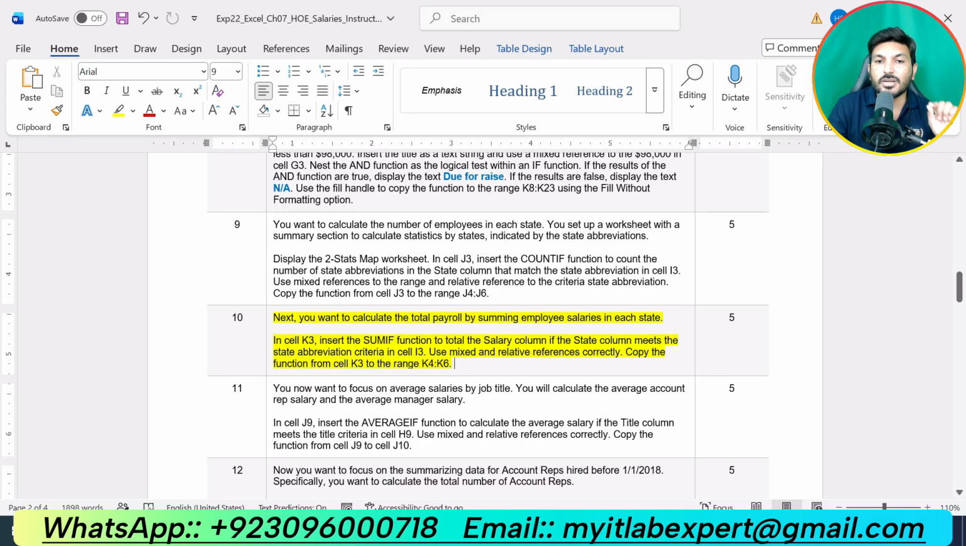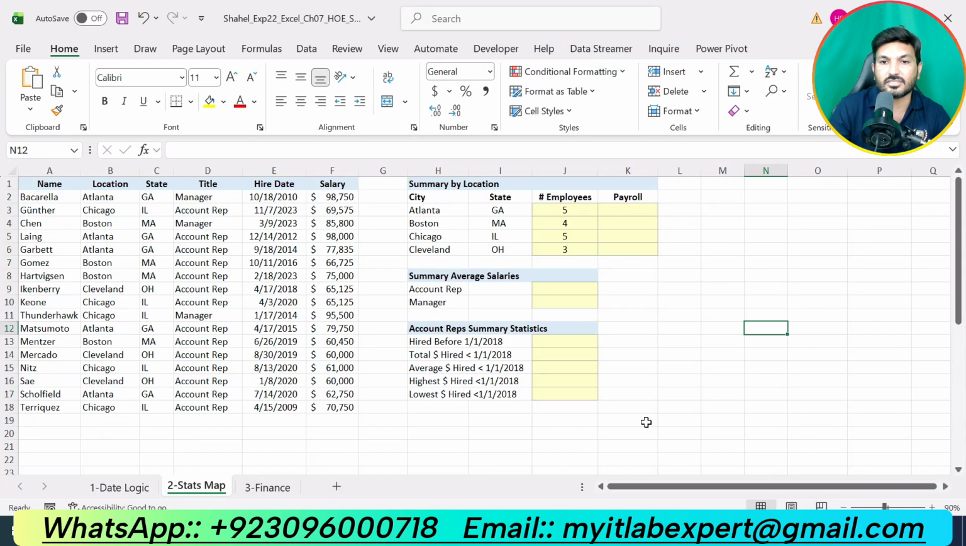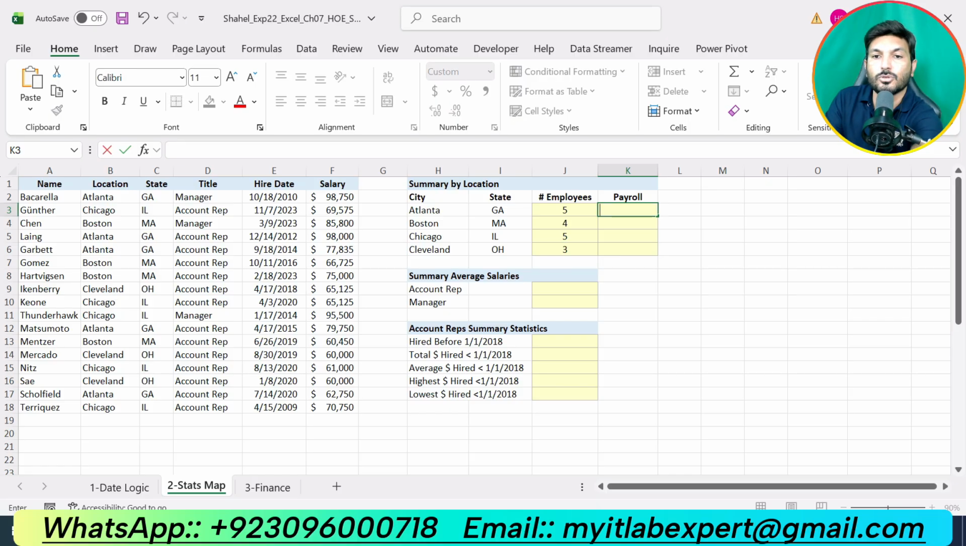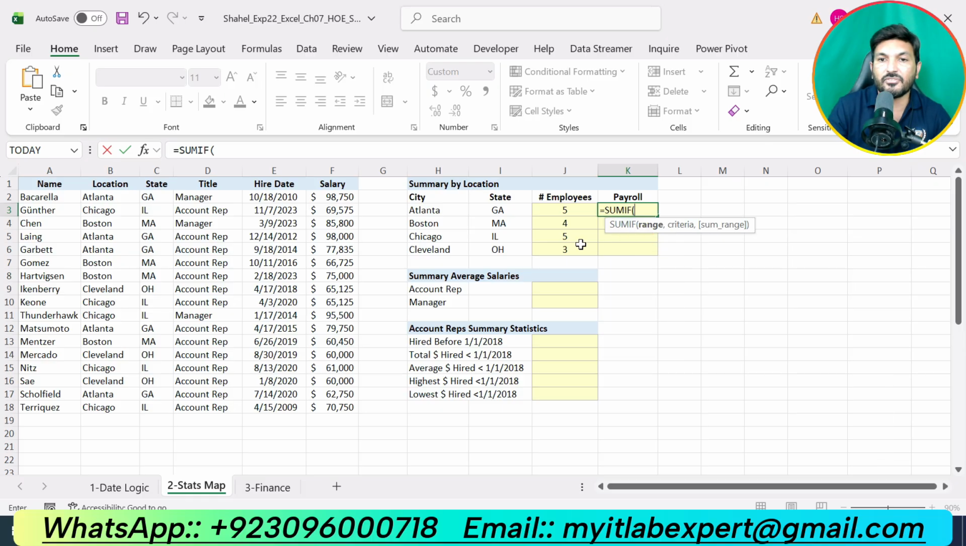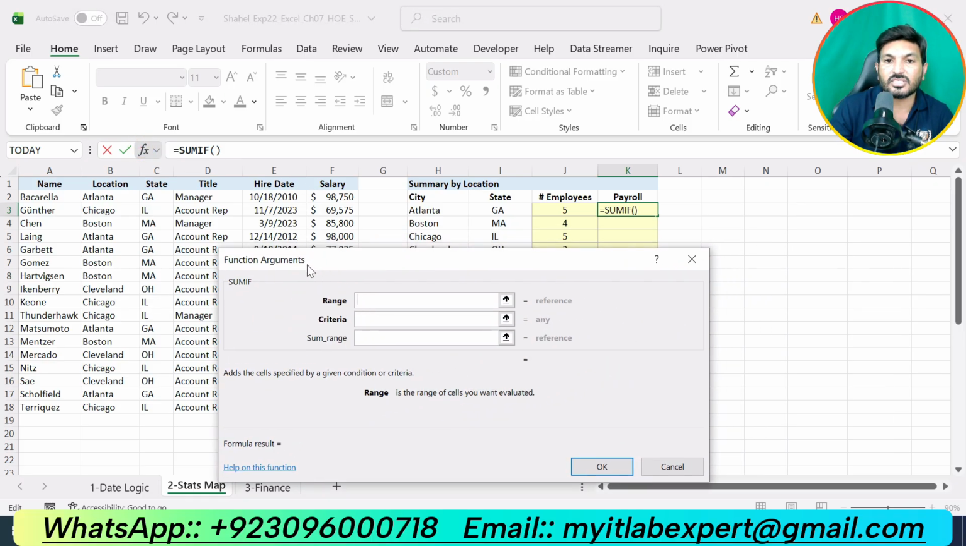Next, you want to calculate the total payroll by summing employee salaries in each state. In cell K3, insert the SUMIF function to total the salary column if the state column meets the state abbreviation criteria in cell I3. Use mixed and relative references correctly. Copy the function from cell K3 to the range K4 up to K6. So let me go to cell K3, and here we are supposed to use the SUMIF function. Type the equal sign and type sum. Here you can see the SUMIF function. Click the function symbol to enter the function arguments.